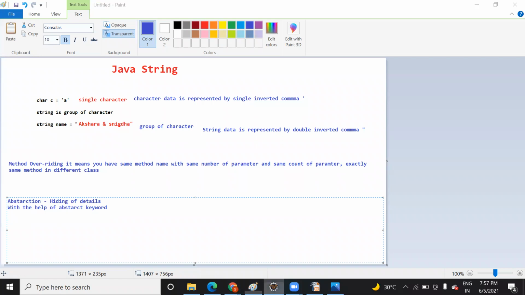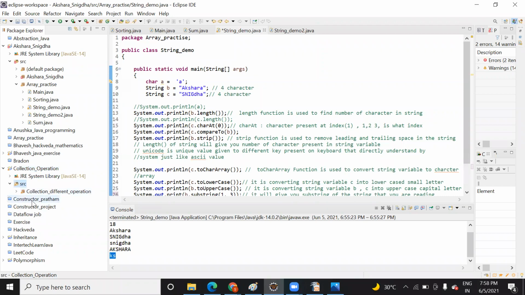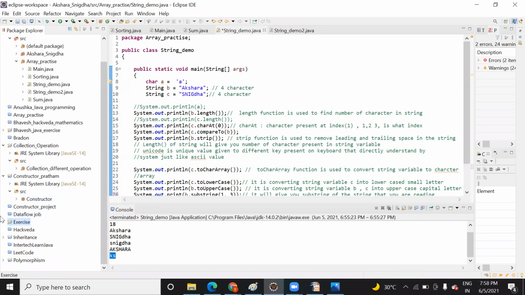Let me show you how it is. Let me close this. Okay, 1 minute. Abstraction, 1 minute.